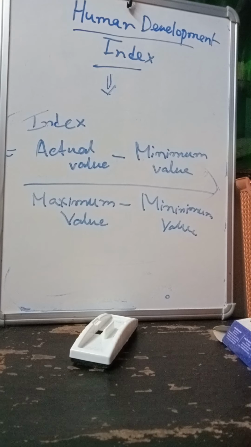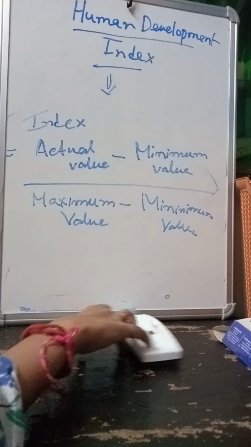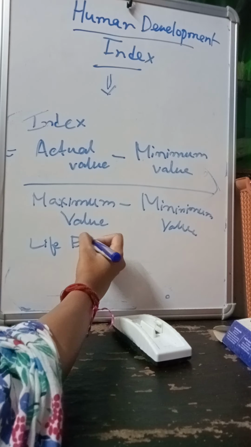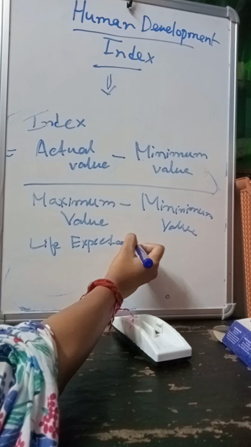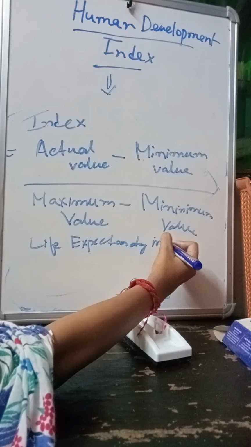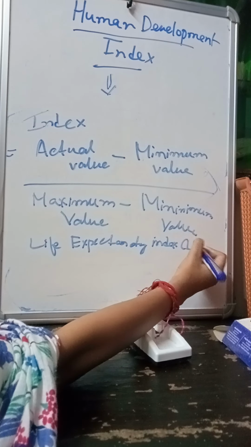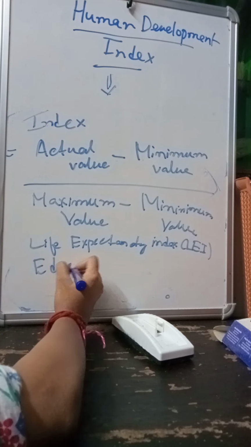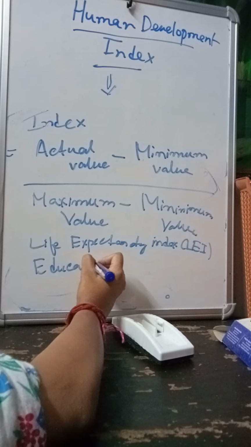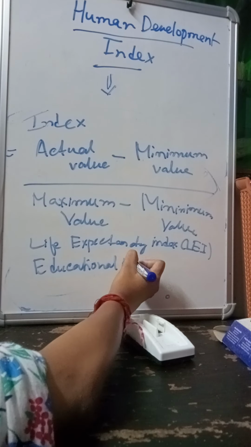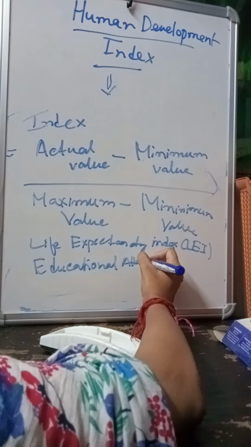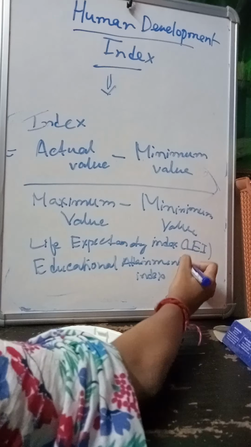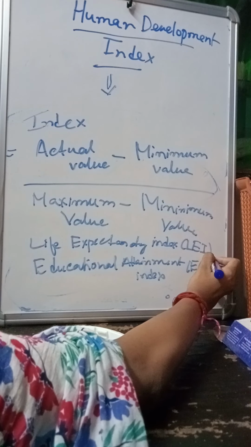Okay, so we call life expectancy the life expectancy index, that is LEI. Then educational attainment becomes the educational attainment index, that is EAI.